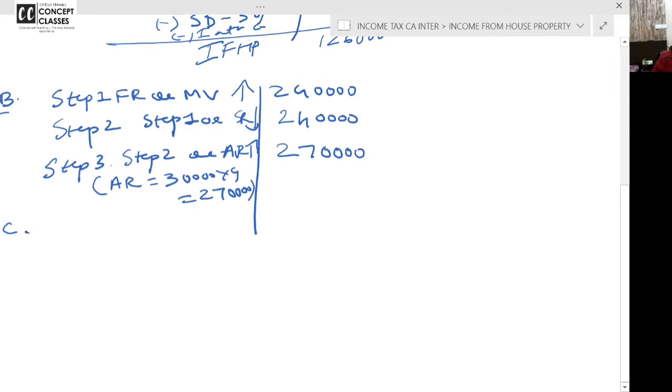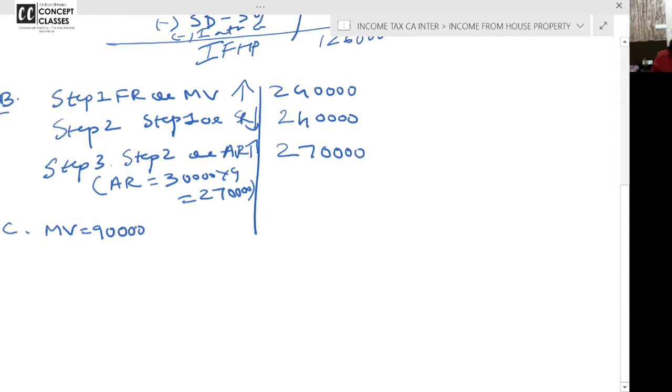Question number 1C. Naresh owns a flat which is assessed by local authority with annual value of 30,000. So local authority means municipal value is 90,000. If you want, because you don't have the problem, you can write the details like this.